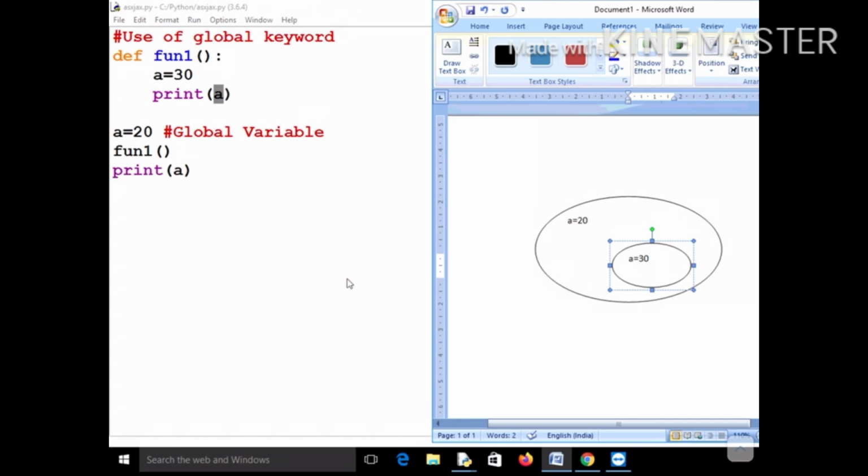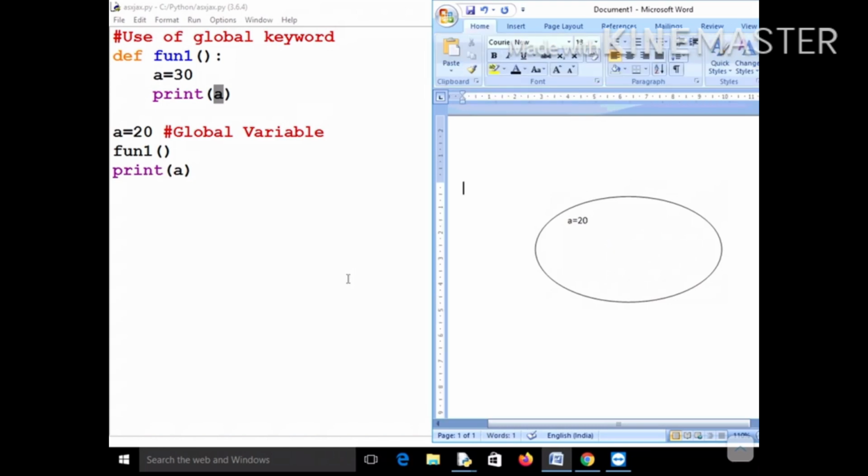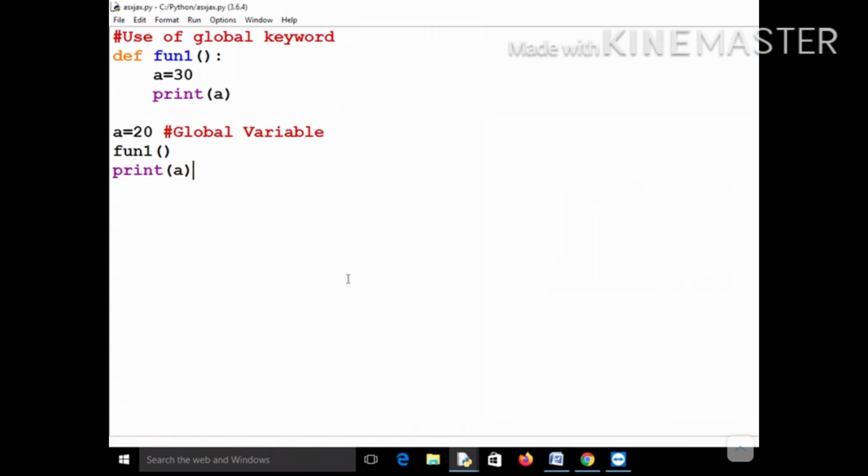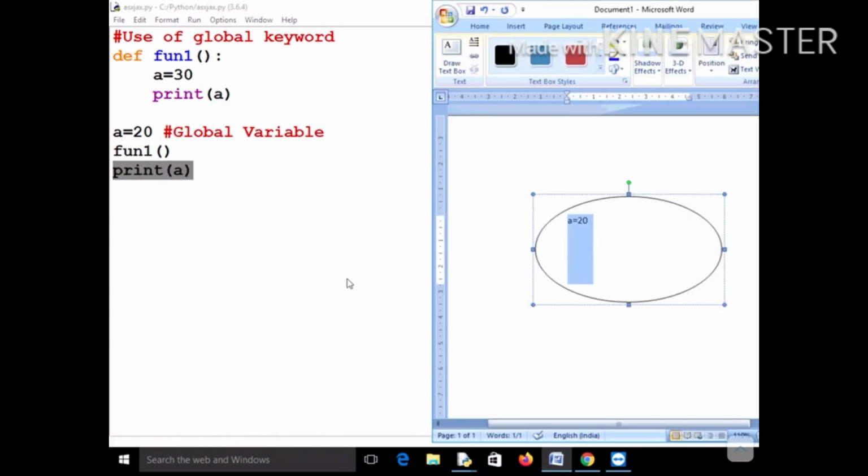And you know that as soon as the control comes out of the function, this local environment will be destroyed. So this local environment will be no more. Let me just erase this one. As soon as you come out of this function, this will get erased, and what will remain is this global variable a equal to 20. So if you try to print a, it will access this global variable. There is no local variable 30, and it will print the value 20. Now I hope you got the concept.